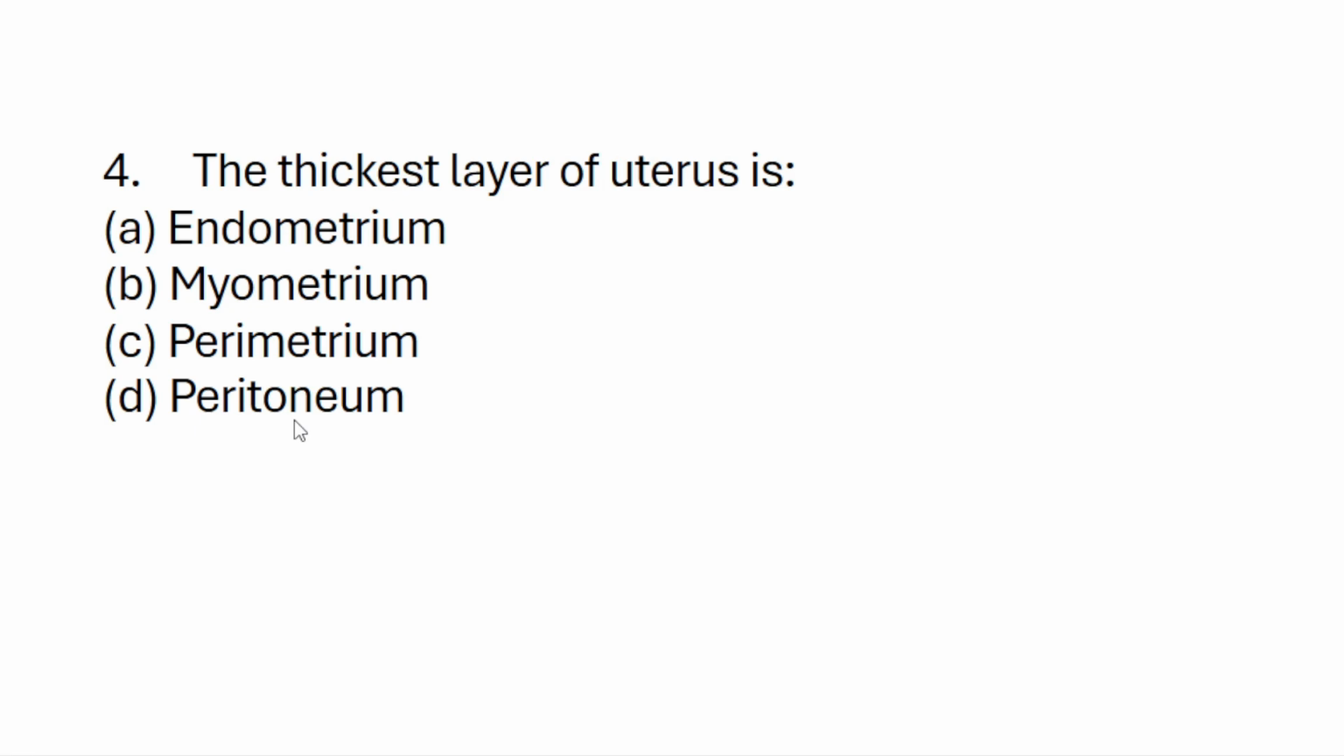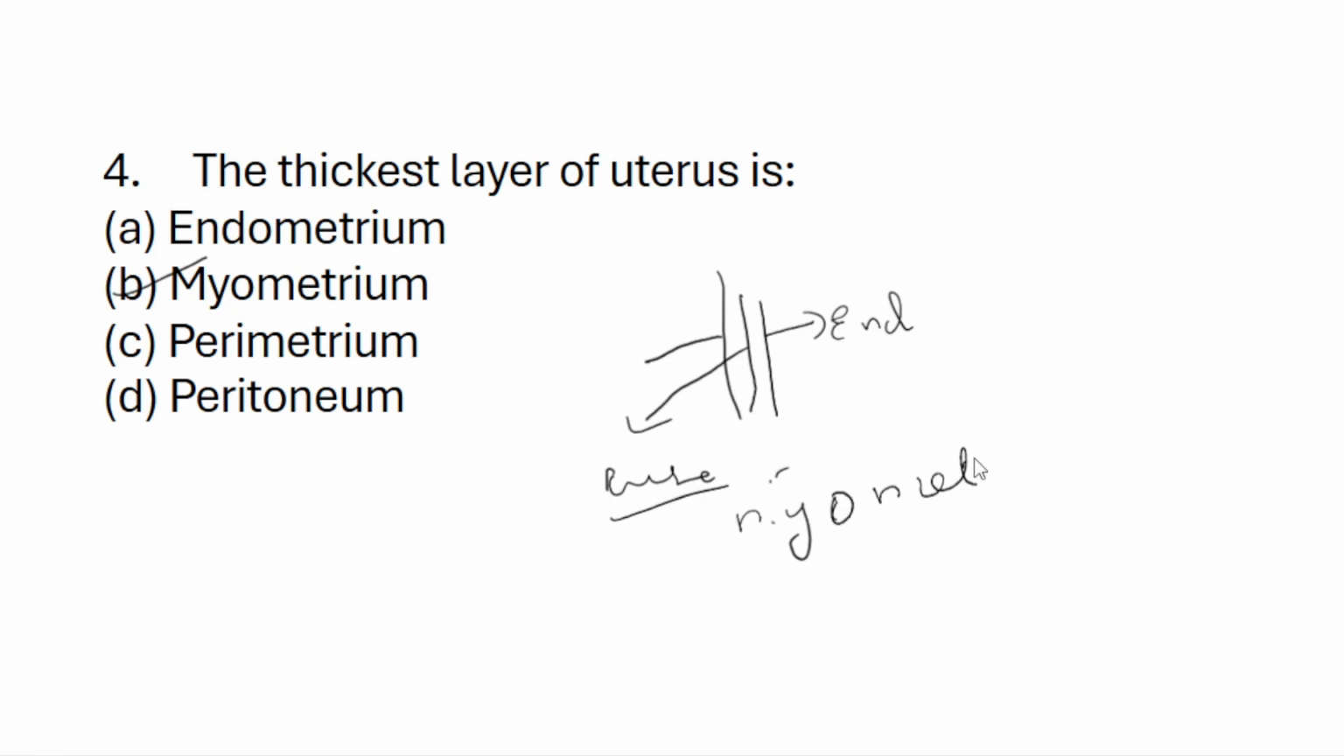Next, the thickest layer of the uterus is: A. endometrium, B. myometrium, C. perimetrium, D. peritoneum. So the answer is myometrium. The uterus has three layers: perimetrium, the middle layer myometrium, and endometrium. What is the use of myometrium? From the myometrium only, contractions will start during pregnancy.